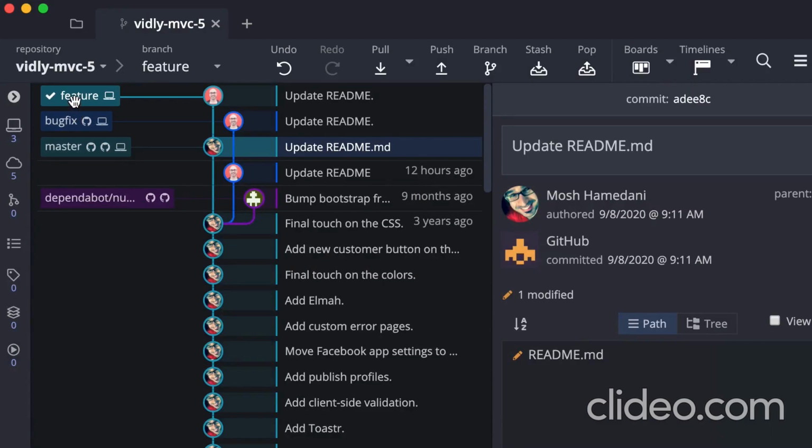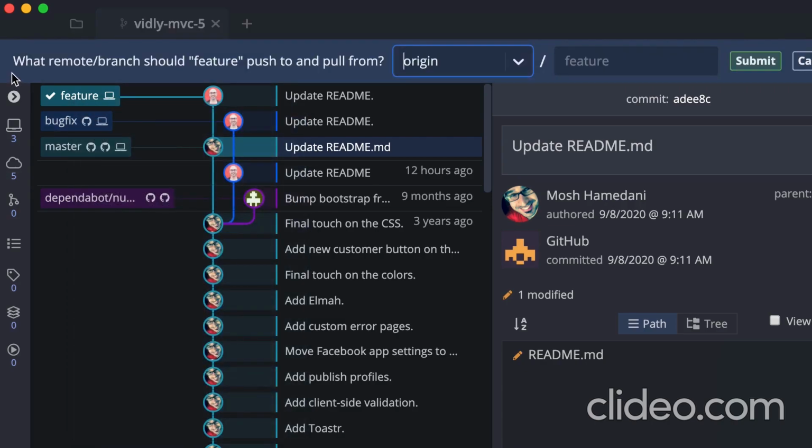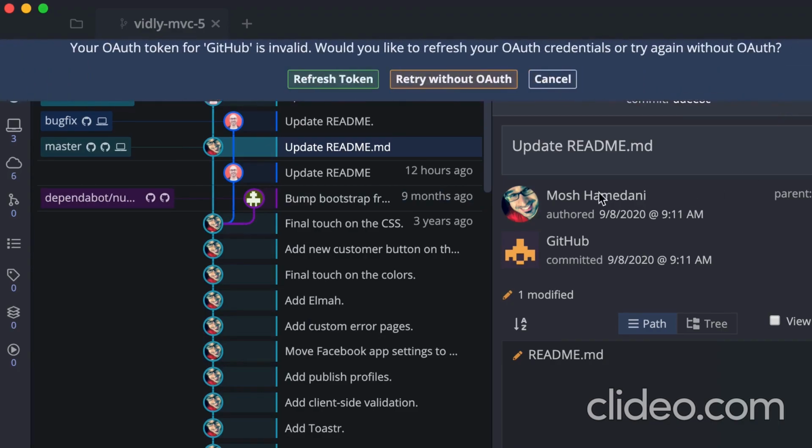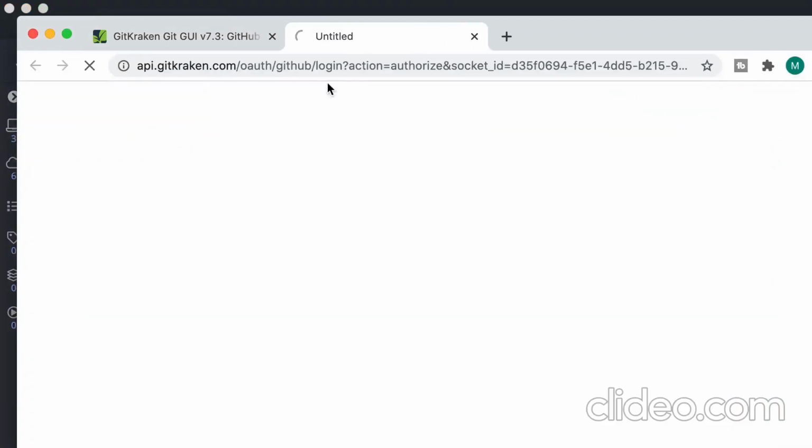Now we can push this branch directly to our GitHub repository. So right click, push. GitKraken is asking the name of the remote branch. So I'm going to accept the default value here, that is feature, submit. Now the first time we want to push, we have to get an authorization token. Here we have three options: refresh token, retry without OAuth, and cancel. I'm going to refresh my token.